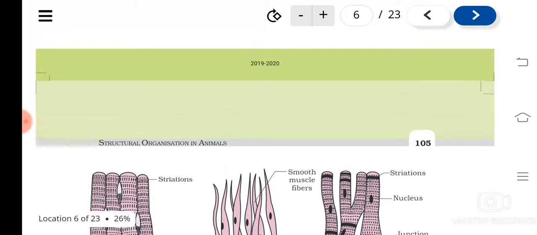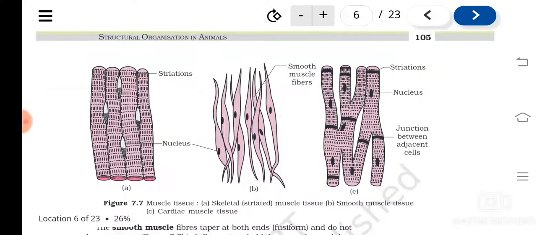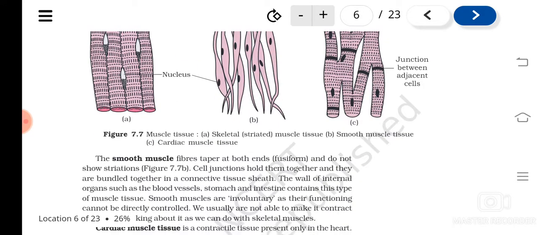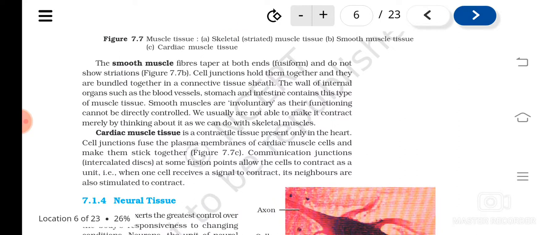And the skeletal muscles are actually voluntary muscles. What are voluntary muscles? They work according to our will. And smooth muscles are not working according to our will. We cannot control them. Understood? So they are also known as involuntary muscles. And the skeletal muscles are also known as what? Voluntary muscles. Okay, then the other kind of muscle is cardiac muscle, that is present only in the heart.